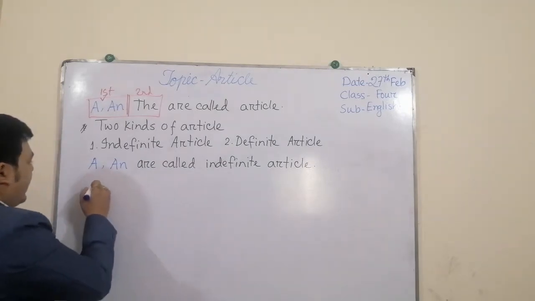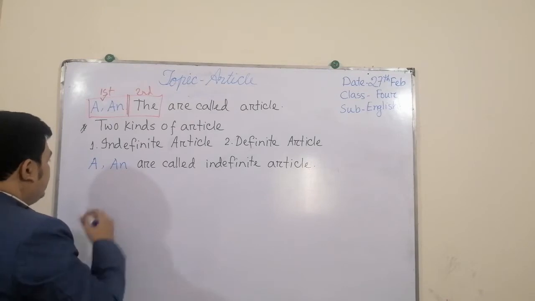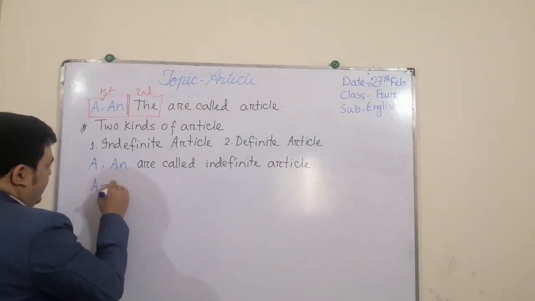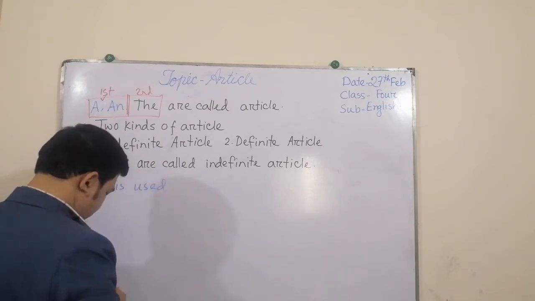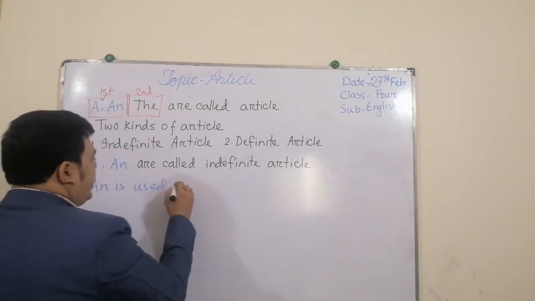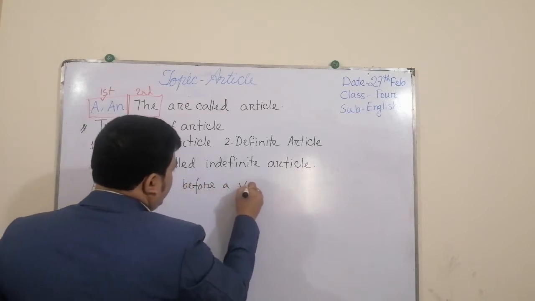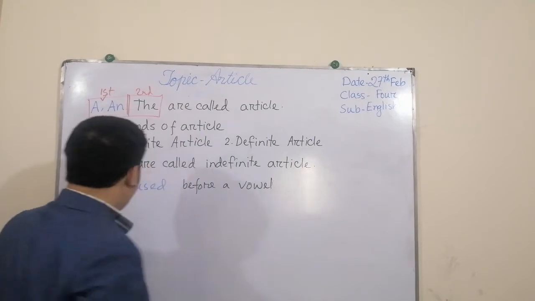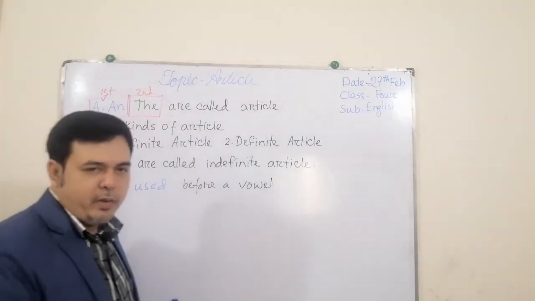AN is used before a vowel. So what are vowels?